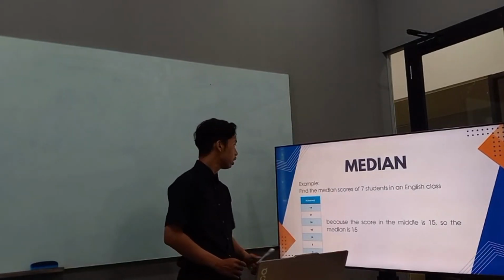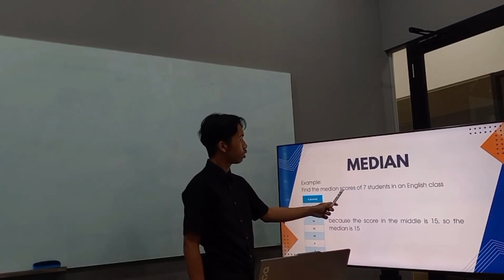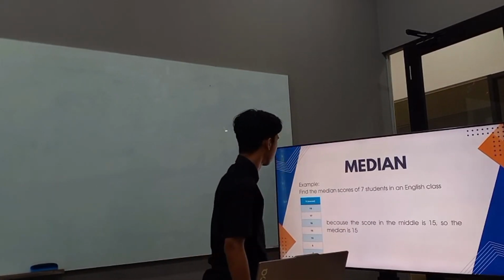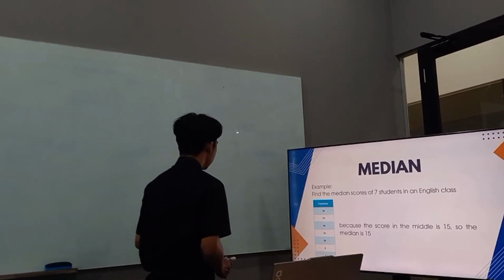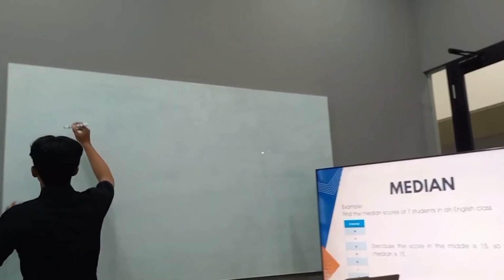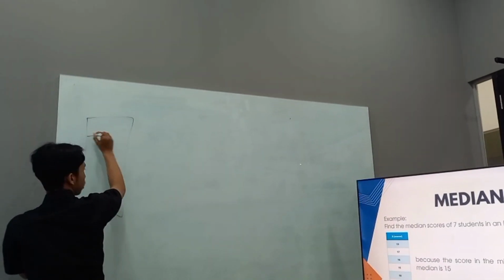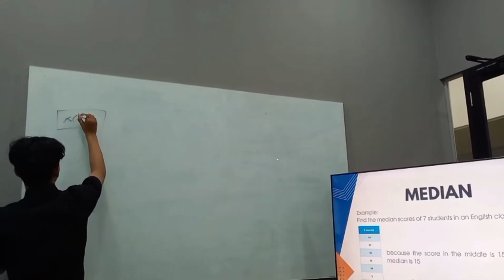For the example, find the median score of 7 students in an English class. So, like this data and scores.